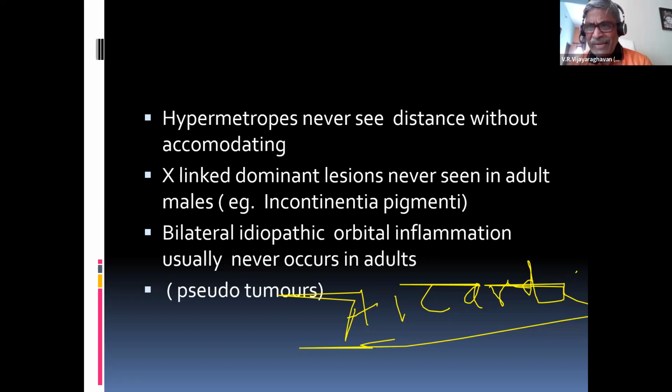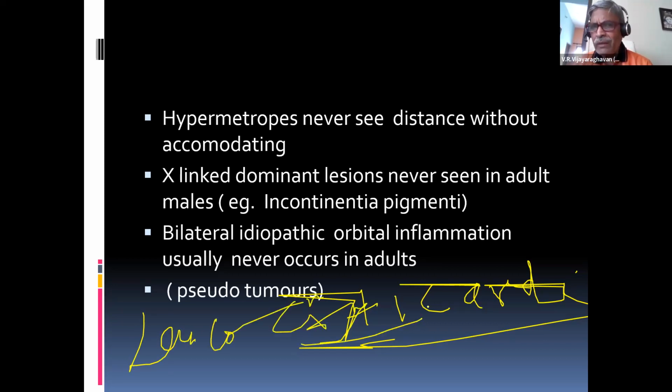Incontinentia pigmenti can develop problems in the retina, which is also a differential diagnosis for retinoblastoma, leukocoria, white pupil. Coria means pupil. Leukocoria is a classical example. That means X-linked dominant lesions will never be seen in adult males.